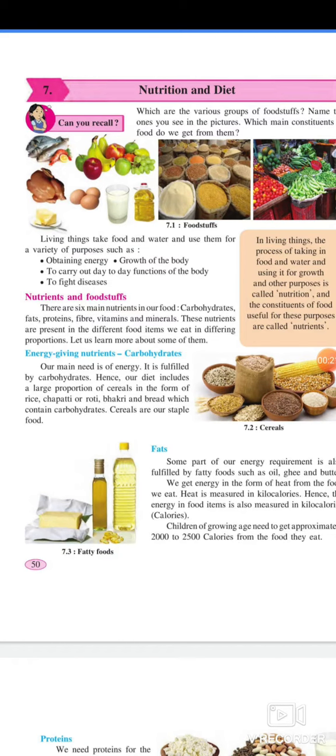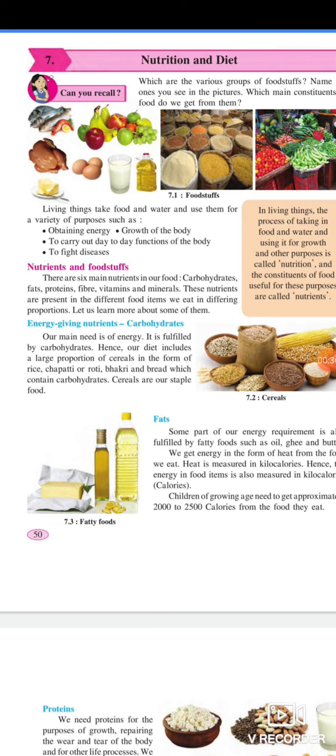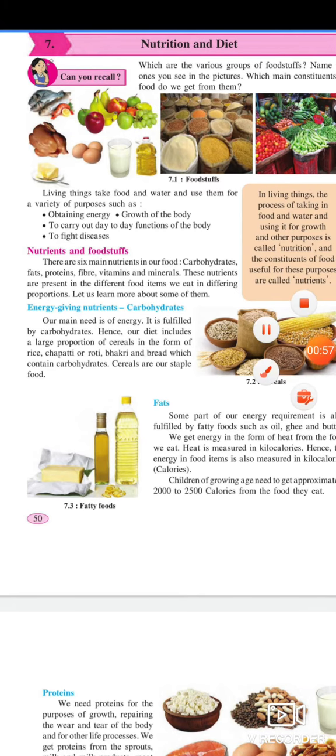Living things take food and water and use them for a variety of purposes such as obtaining energy, growth of the body, to carry out day-to-day functions of the body, and to fight diseases. Nutrients and foodstuff. There are six main nutrients in our food: carbohydrates, fats, proteins, fiber, vitamins, and minerals. These nutrients are present in the different food items we eat in differing proportions. Let us learn more about some of them.